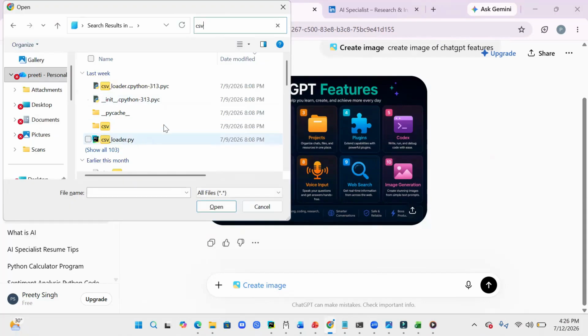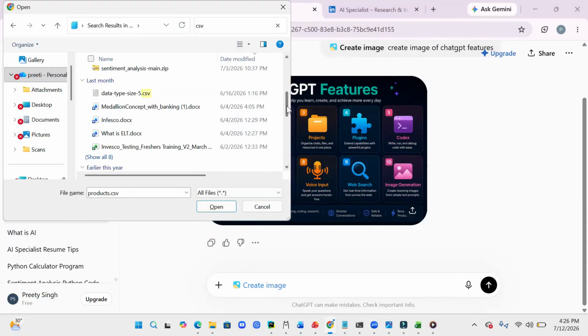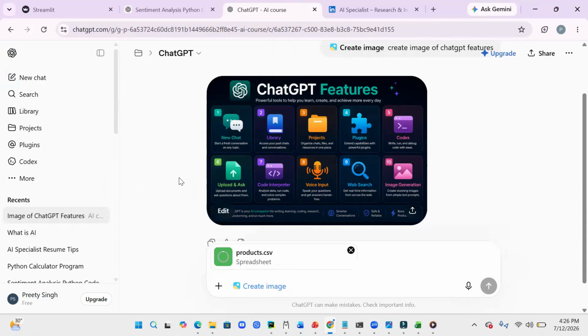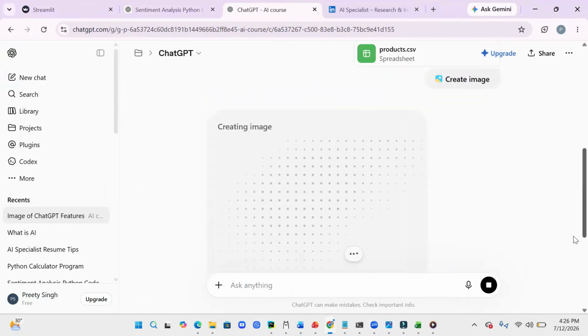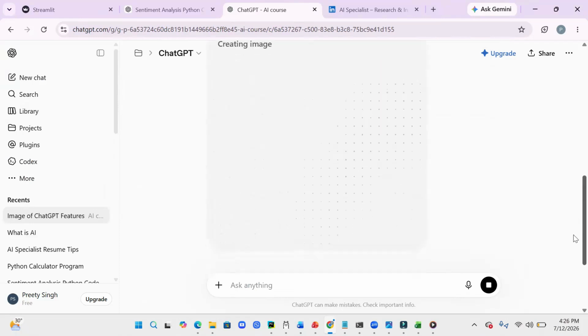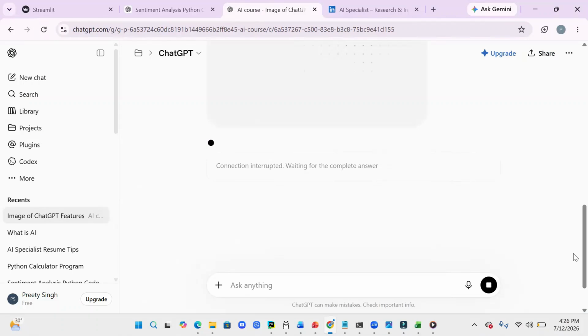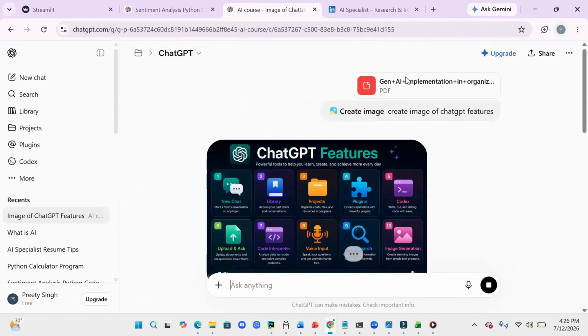I will be adding some datasets in CSV format that I have added. Also, I can upload some more stuff here. So the CSV is about what it can create the image. Because create image was already in that mode, it was there. If you want to skip, you can skip. Right. So if I have already interrupted it, I don't want to create the image. So I've just interrupted it by clicking on this one, stop answering.